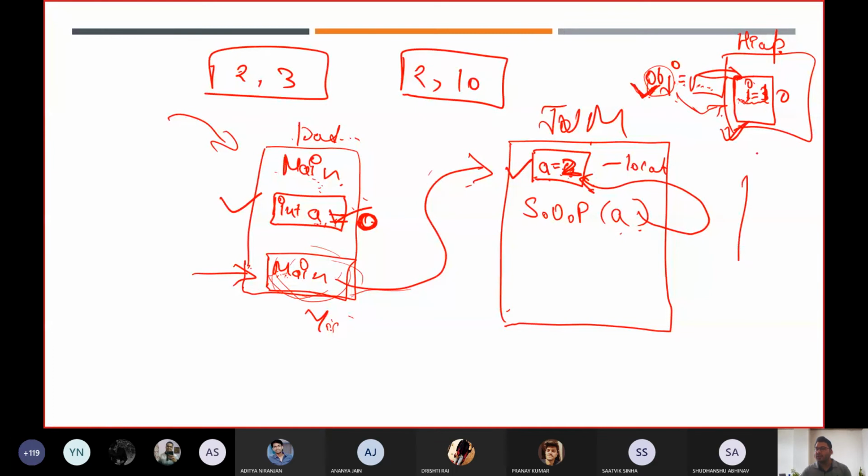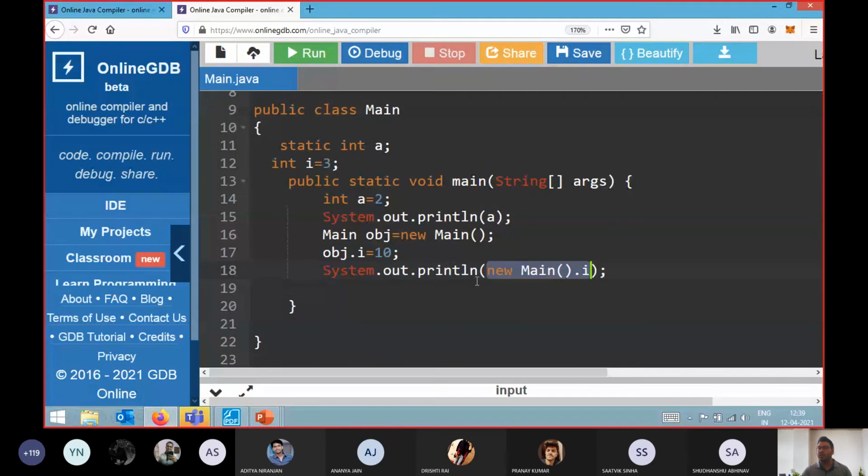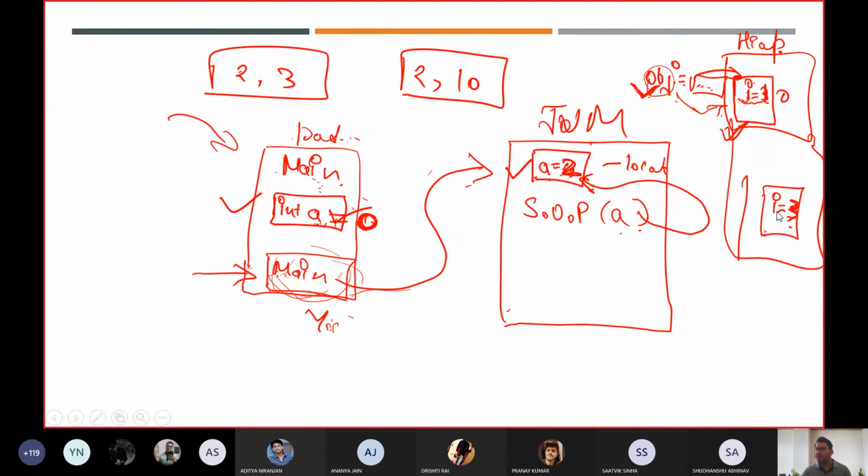So in the same heap, it will again create an object, and this object again has the same single instance variable, and the value it takes is 3. Now if I print the value of new main().i, it will print the value of i for this object, which is 3. So the output you get over there is 3.